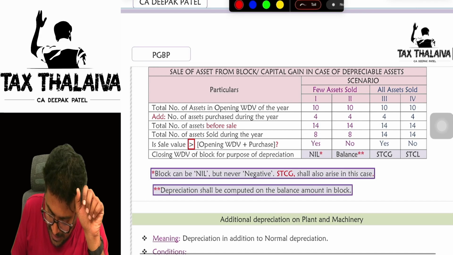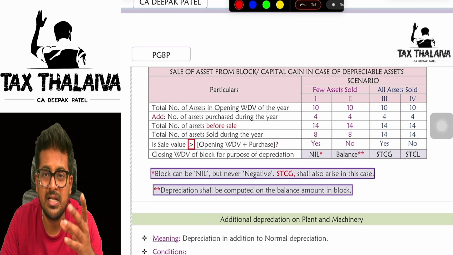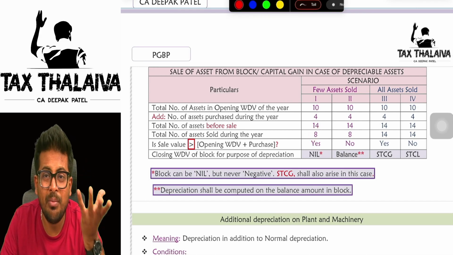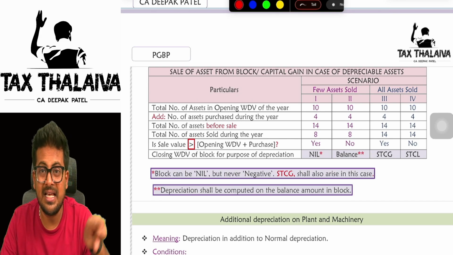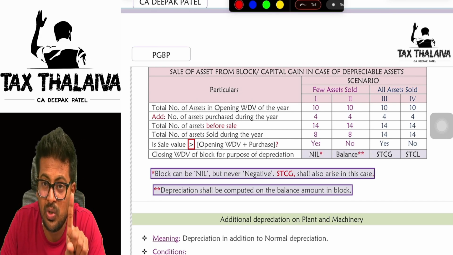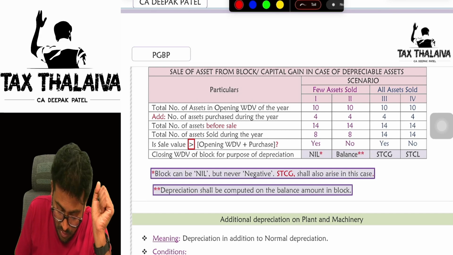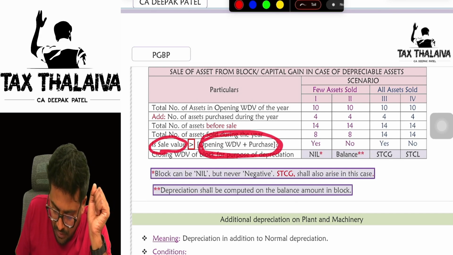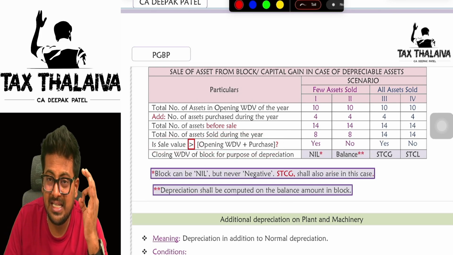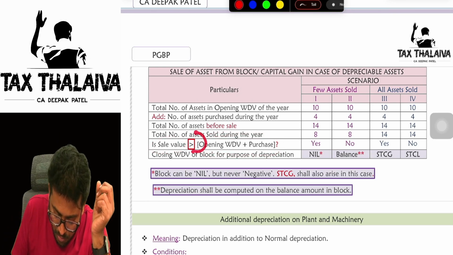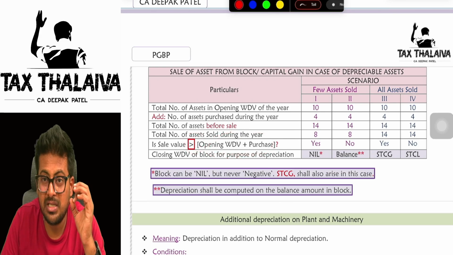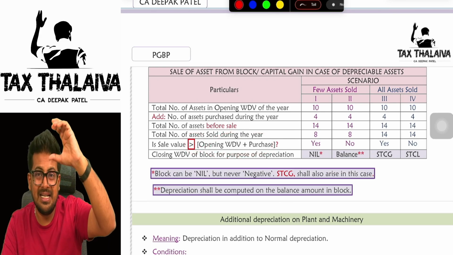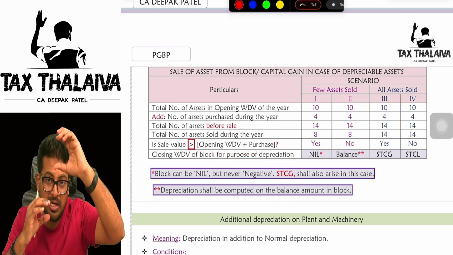Let's say the total number of assets sold during the year is 8. So out of 14 assets, if you sold 8 assets, how many assets are still pending? 6 assets are there in your hand. Yes or no? Now, if the sale value is more than opening WDV plus purchase, meaning the upper value, is it more than the lower value?